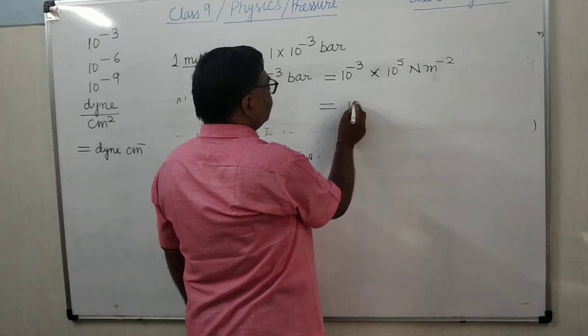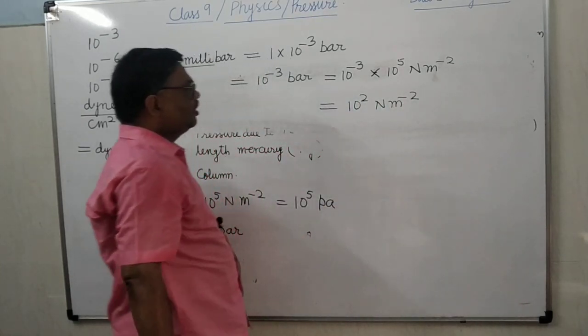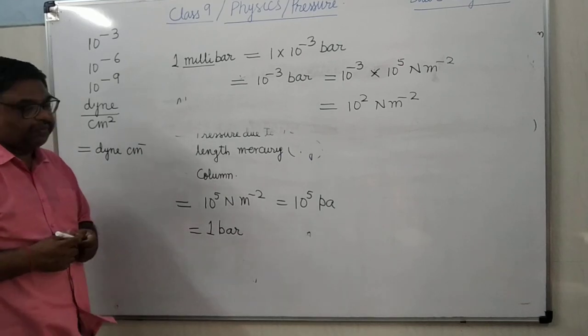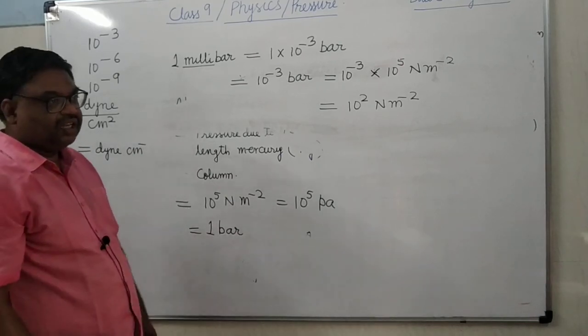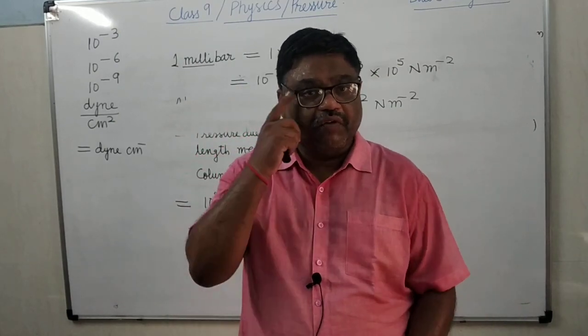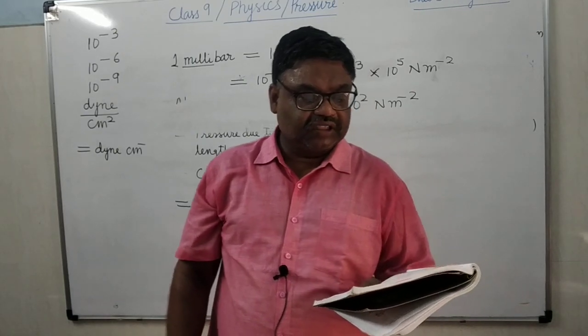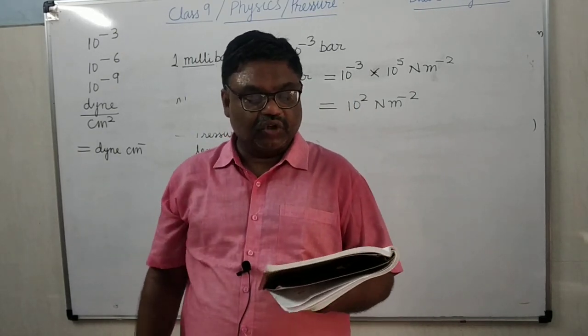That is 10 to the power 2 Newton per meter square. So 1 millibar is this. It's clear? Perhaps it will be clear to you. 10 to the power 2 Newton per meter square. So this has been explained here. That also I have told.